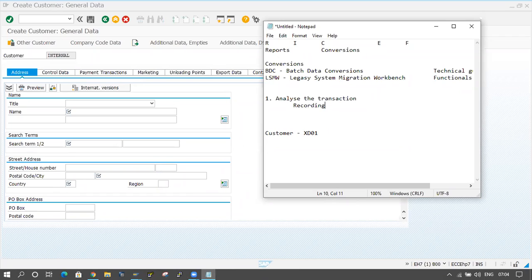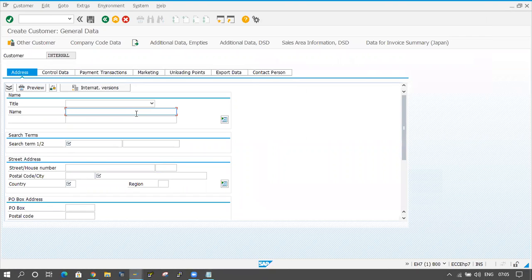At that time it generates one customer number. So I have to do one recording for this. Recording means each and everything you are entering as data. For example, I am entering a name; that name will go to the recording. The search term will also go to the recording, and the remaining fields also.